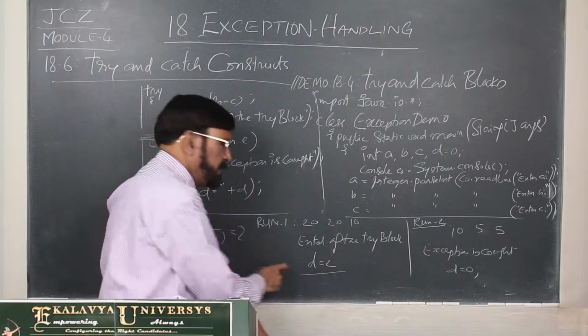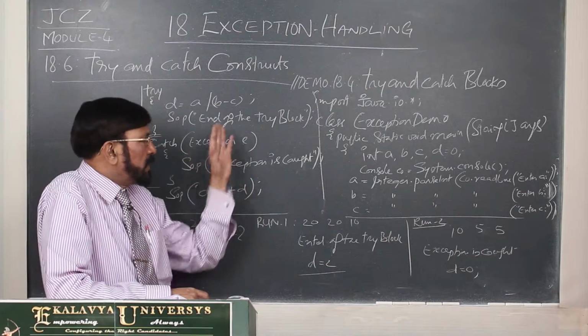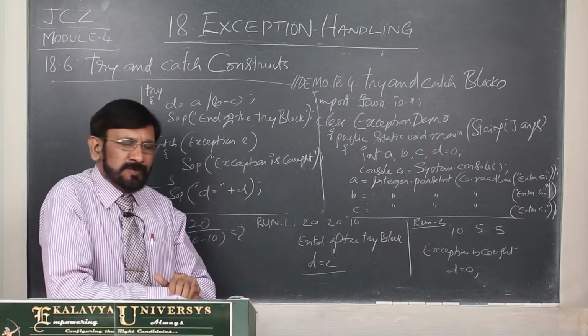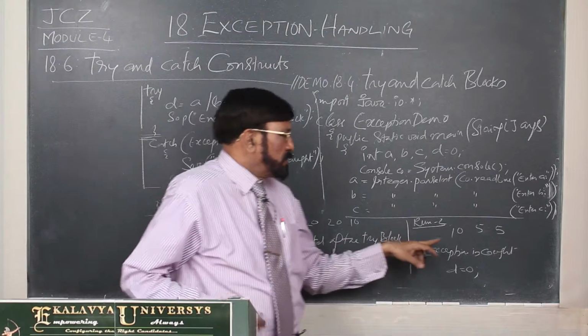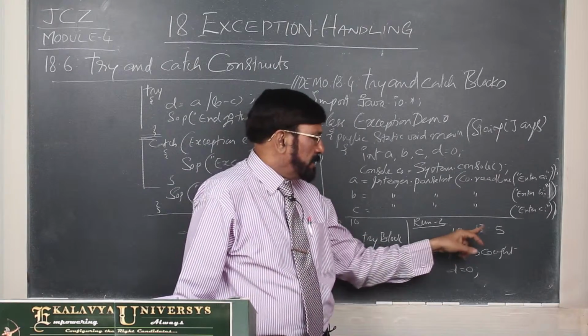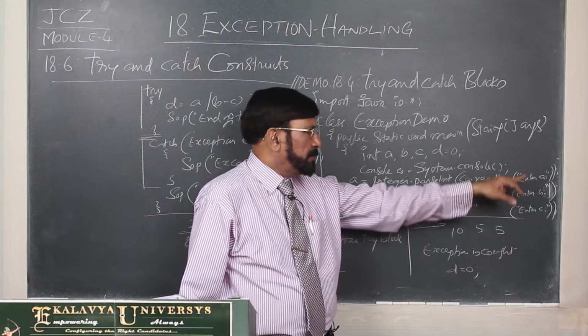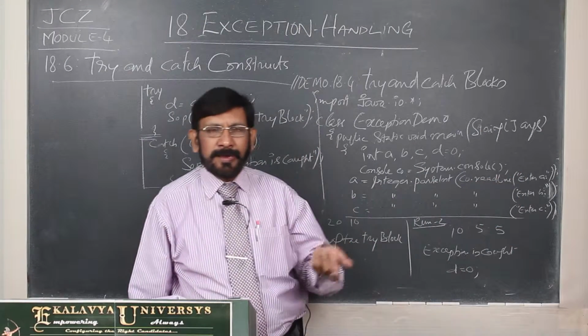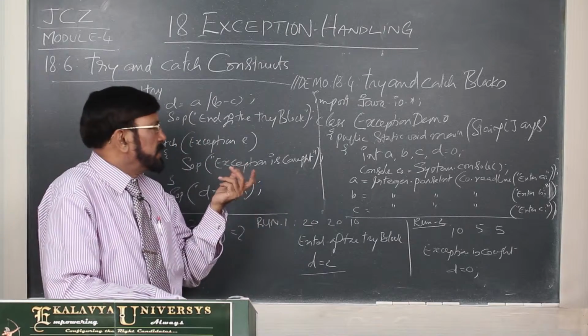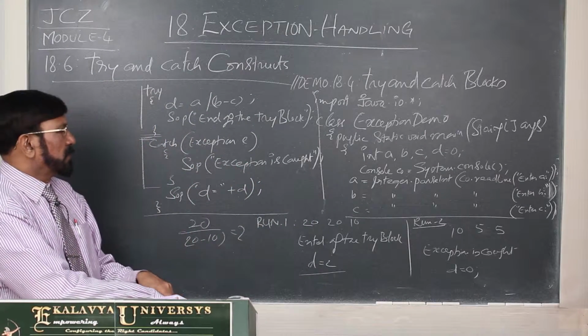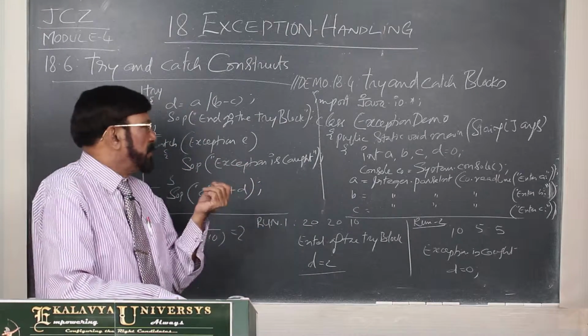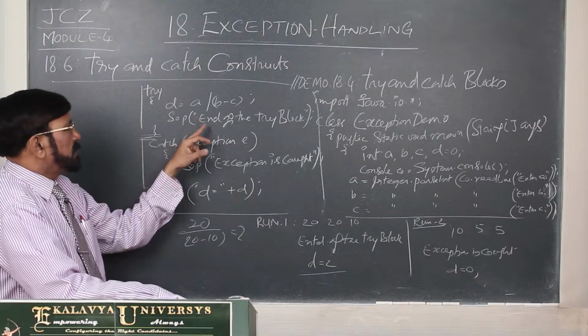No issue at all. There is no role for the try and catch blocks. In the second run, you gave A 10, B 5, C 5. Then obviously it is integer division by 0. Now what happens here?